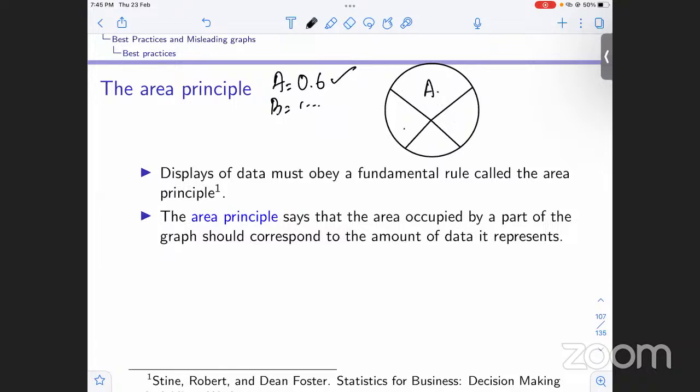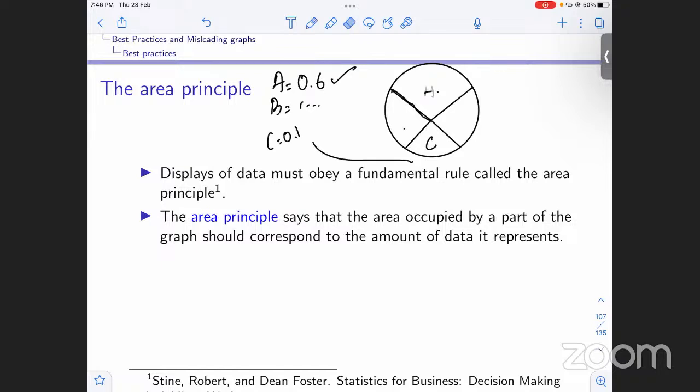So we need to make sure that the slice on the pie chart must correspond to the amount, the relative frequency, that it represents, right? If it is the most, it should be indicative of that. Yeah, this is the most. If, for example, C is the least, 0.1, it should be here, C.